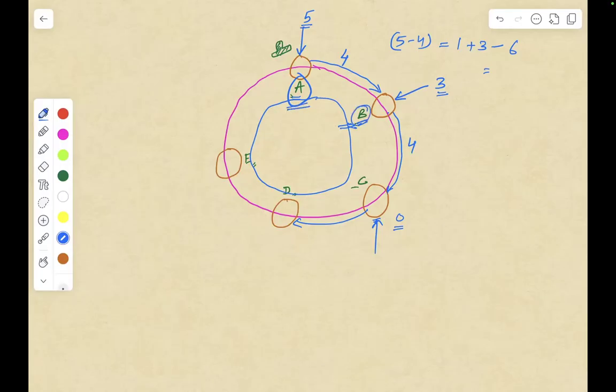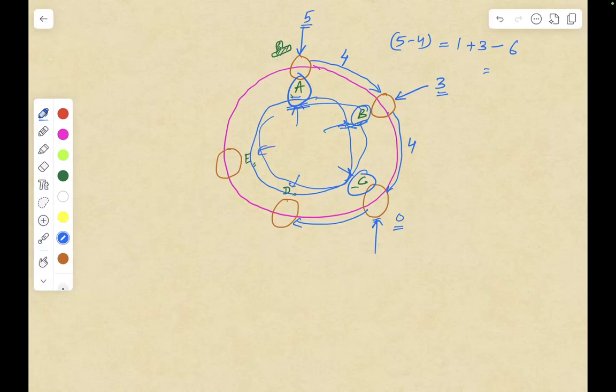Similarly, you start from B, and after completing the circle, you see whether you are able to reach B again or not. Similarly, you start from C. This way you can figure out whether you are able to complete the circle by starting from each of these gas stations.